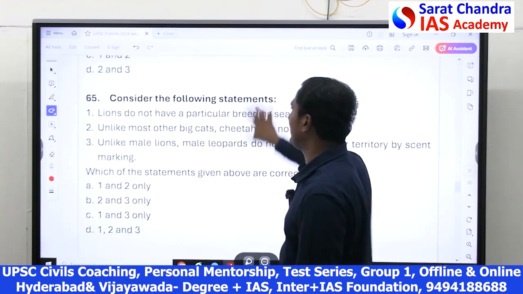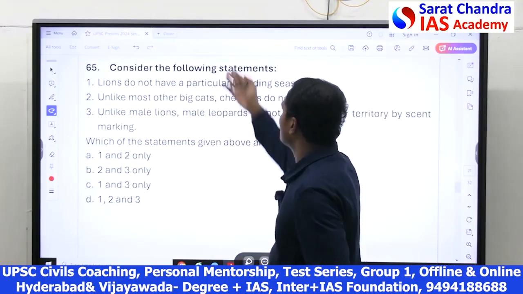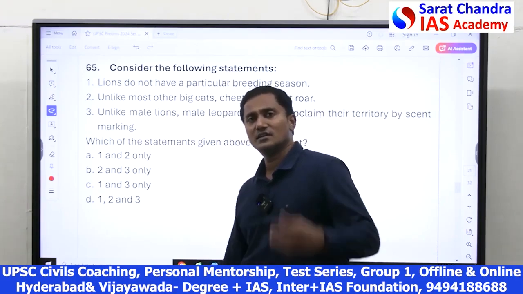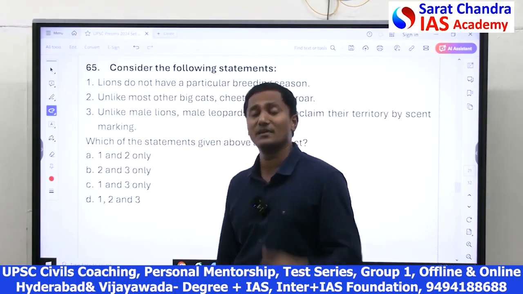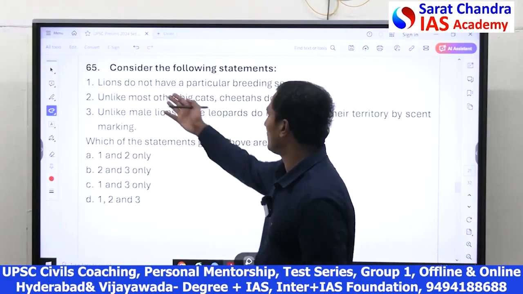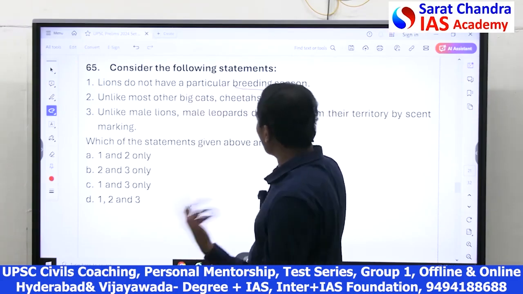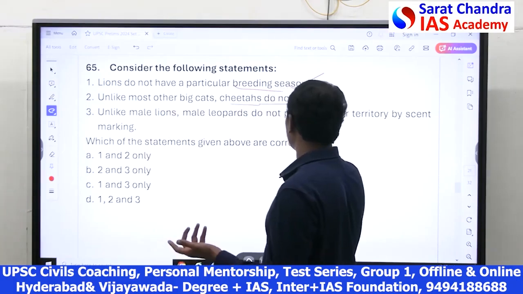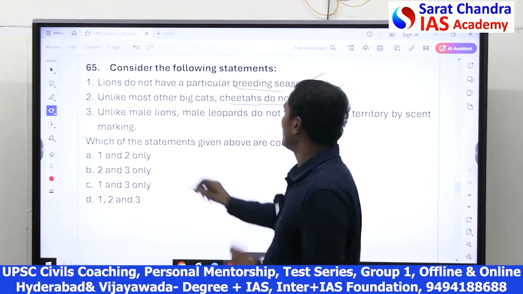So you have to focus on any environmental organization that you come across in the newspapers. Now this is about the behavior of animals, which UPSC is asking for the last 3 to 4 years. They take an animal and they ask the mannerisms, behavior of the animals. For example, lions do not have a particular breeding season. They breed throughout the year, which is correct. And cheetahs do not roar. That's correct. They have other means of communication like hissing.